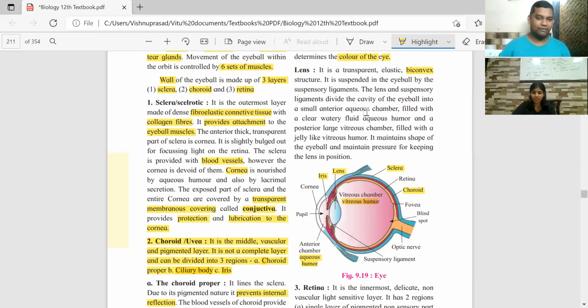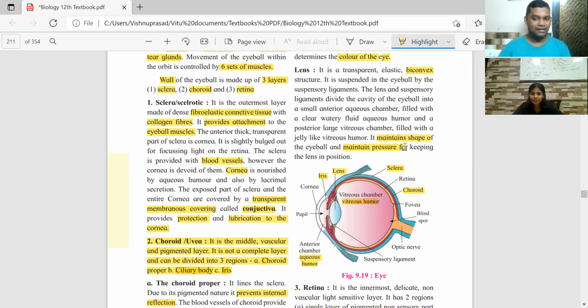And you know very well, the aqueous chamber and the vitreous chamber have a jelly-like substance in both. So this lens and these chambers maintain the shape of the eyeball. If the shape of the eyeball changed too much, the eyes would pop out, but that doesn't happen. So they also help in maintaining the shape.